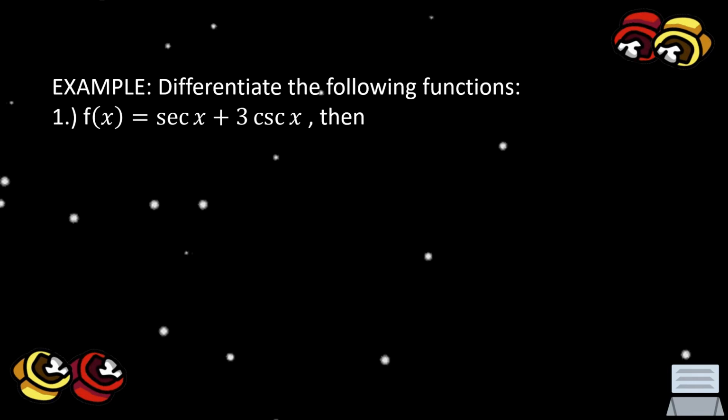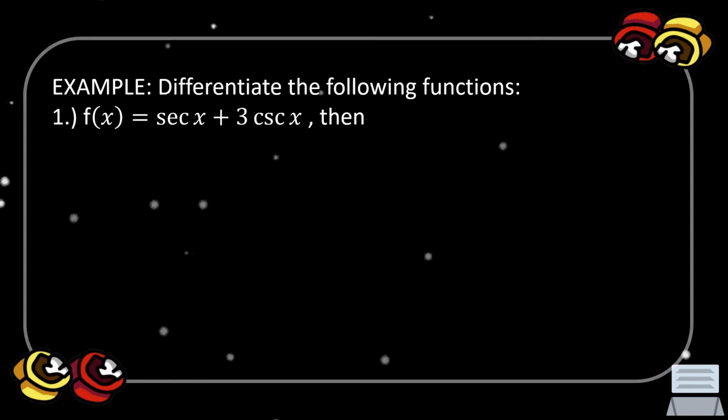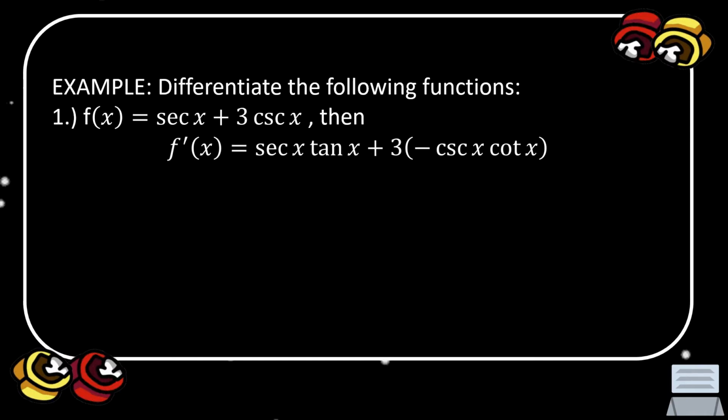Differentiate the following functions. Okay, given for number 1, f of x equals secant x plus 3 cosecant x. Okay, so to find the first derivative of that given function, the derivative of secant x is secant x times tangent x.